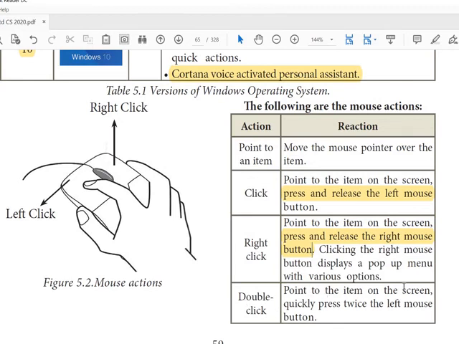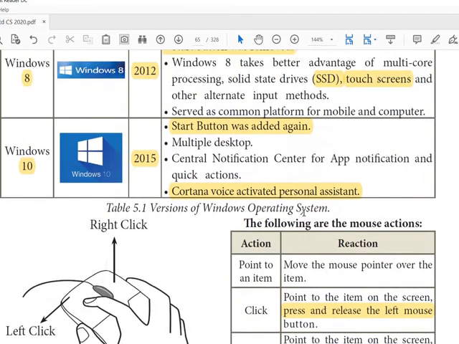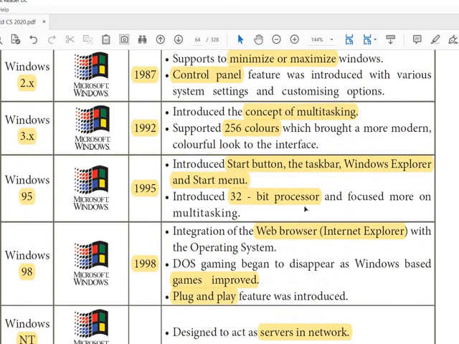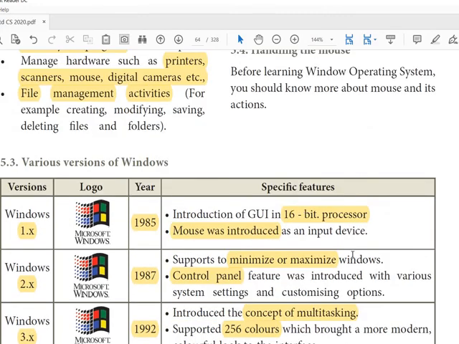Double click: point to the item on the screen and quickly press the left mouse button twice. So these actions of the mouse are a question for 3 marks. Versions of Windows is a question for 5 marks. It's easy, but it's a theoretical concept.